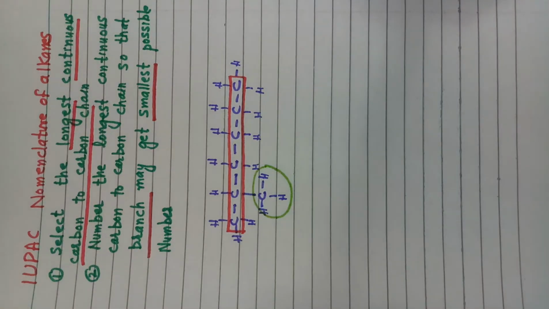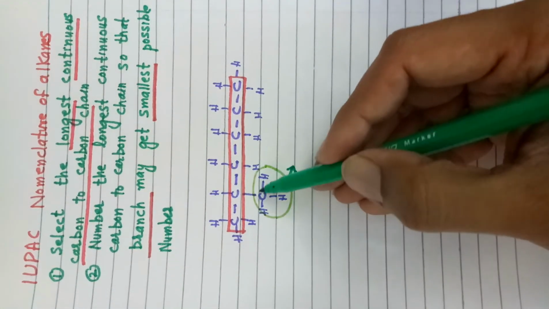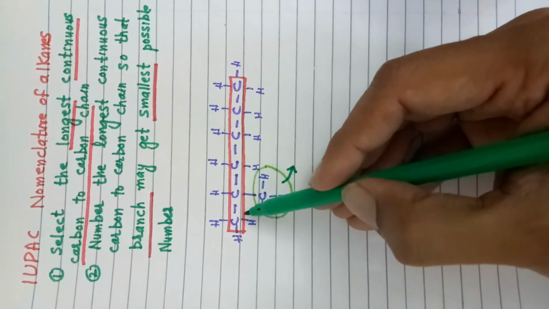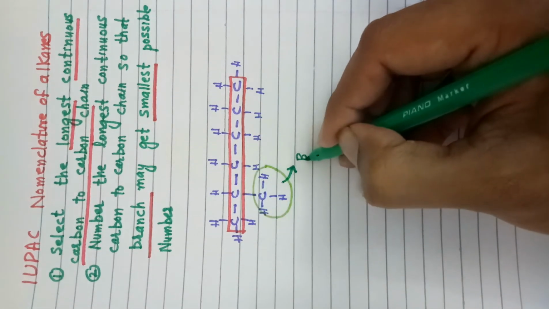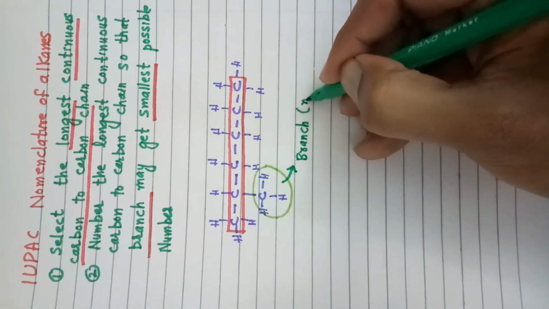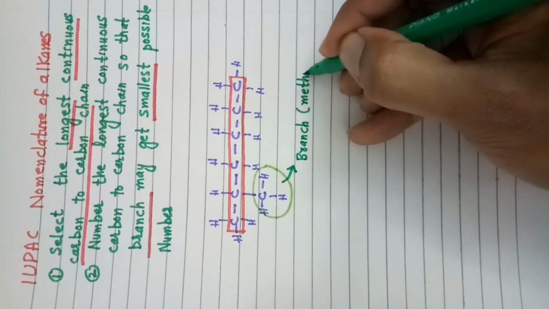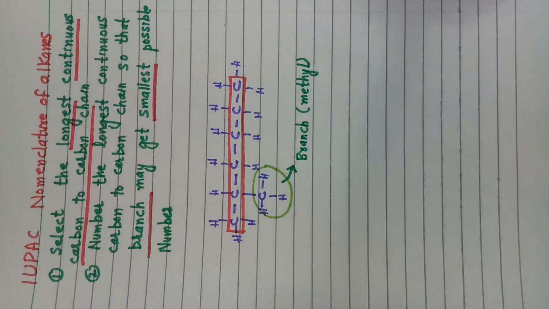Anything which is not part of the carbon chain will act as a branch. That methyl group is not part of the continuous carbon to carbon chain, so that CH3 group, meaning methyl group, is acting as a branch in this case.